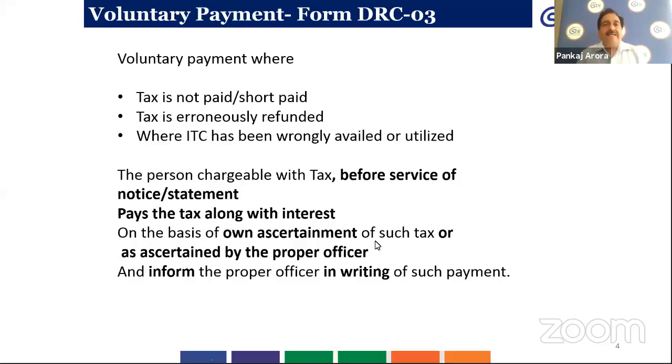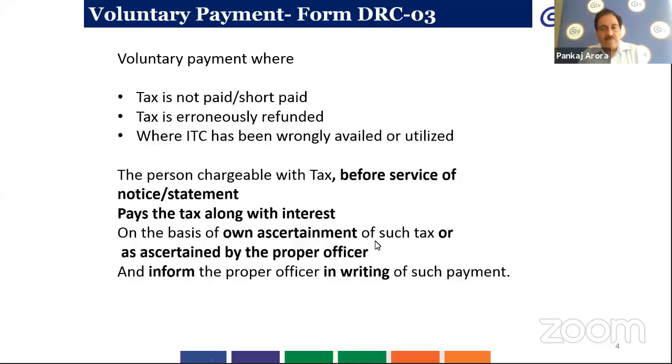So if voluntary payment is done by the taxpayer, it can be made before service of notice or a statement served by the department, or it can be done on own ascertainment of such tax by the taxpayer.